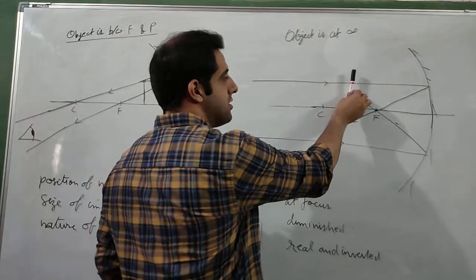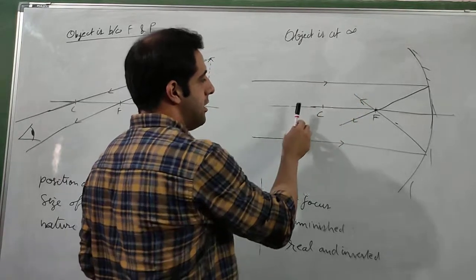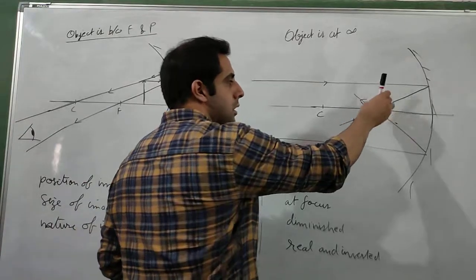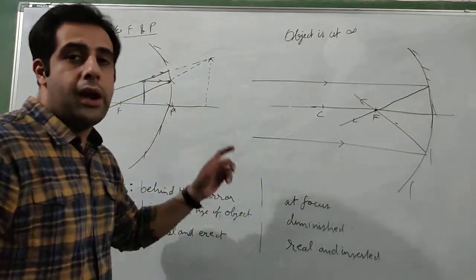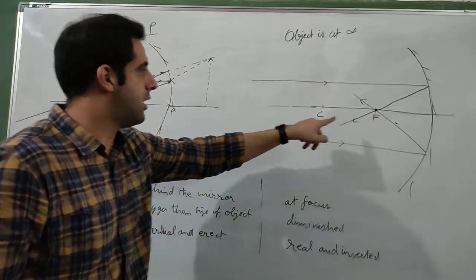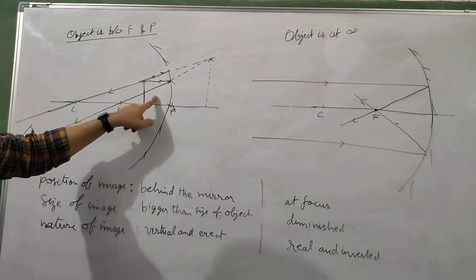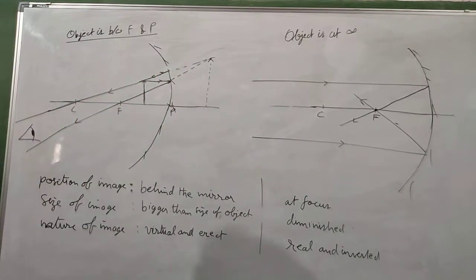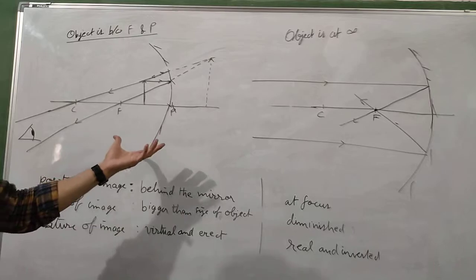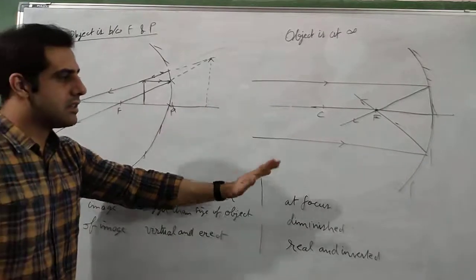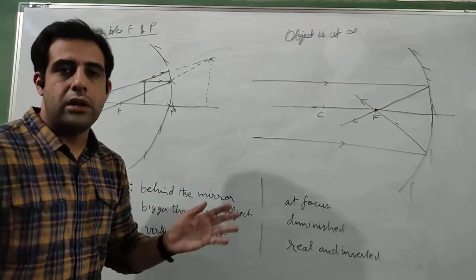And when the object is here between C and F, the image is here, bigger than the object. When the object is at focus, image is at infinity and highly magnified. And when the object is between focus and pole, here, then the image will be virtual and erect, and it will be bigger than the size of the object. So the only case where nature of image is changing is this case, and all other cases can be learned and understood in sequence.